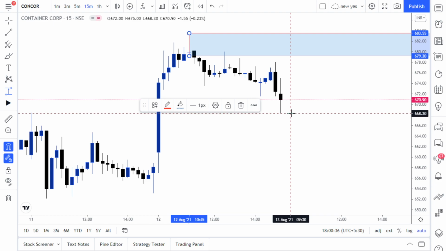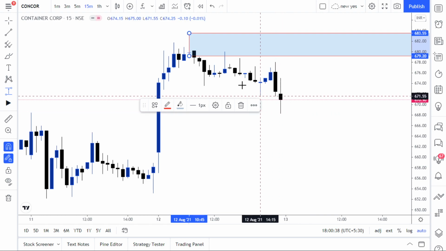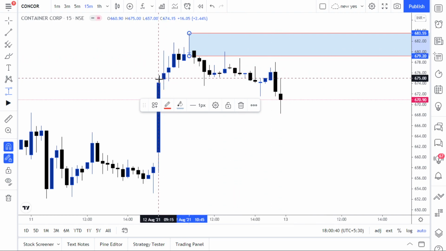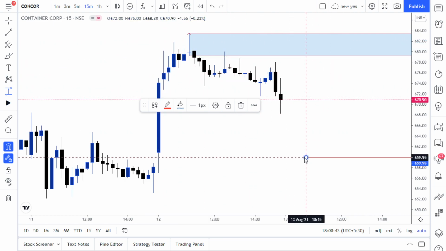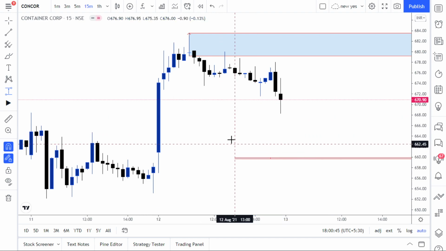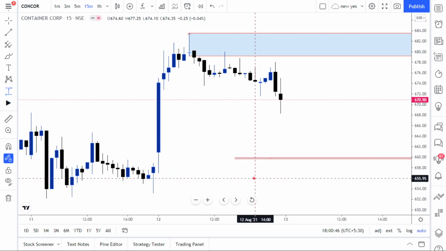Almost 9 rupees is the fall with the risk of 4 rupees, but we will take 1:1. That is always better. So when you check that, a lot of doji candles were formed in the middle of the day. For example, this is also a doji, and this is also a doji, and again here a doji candle.